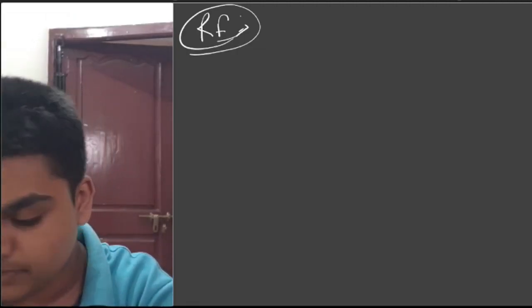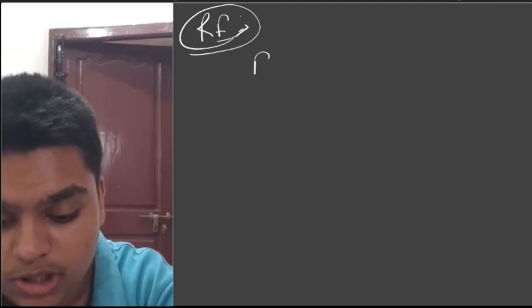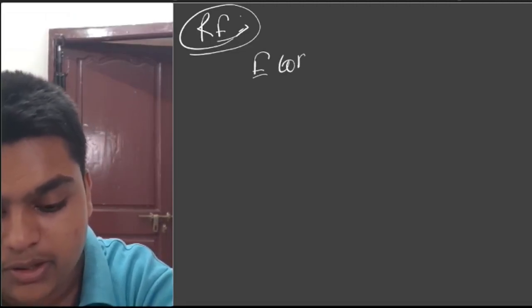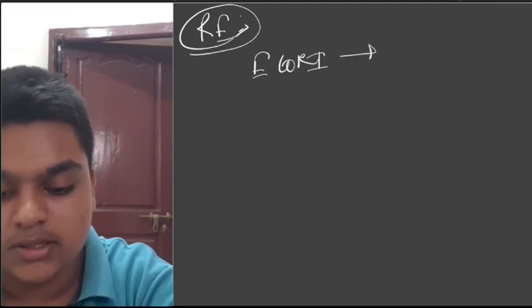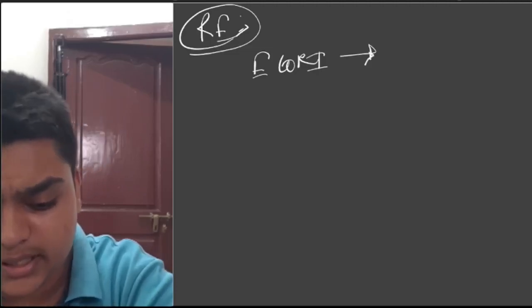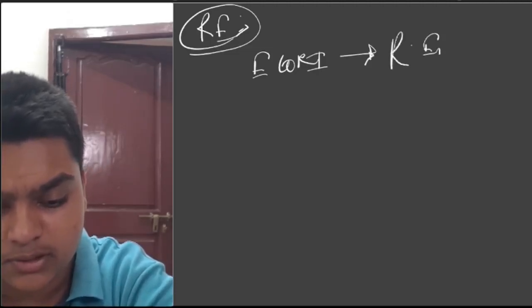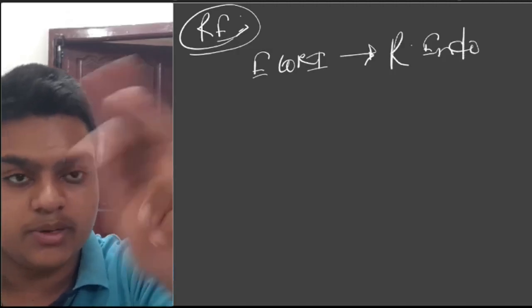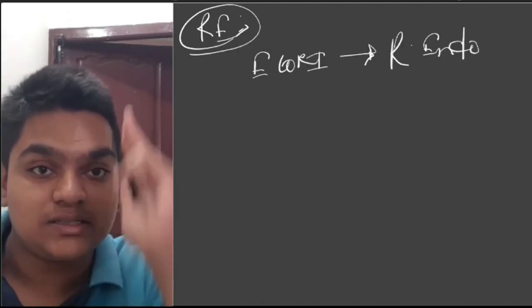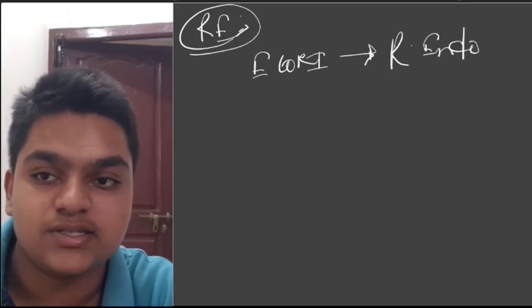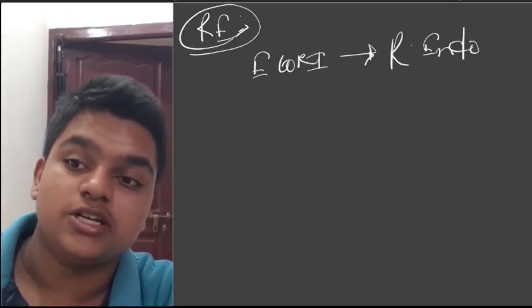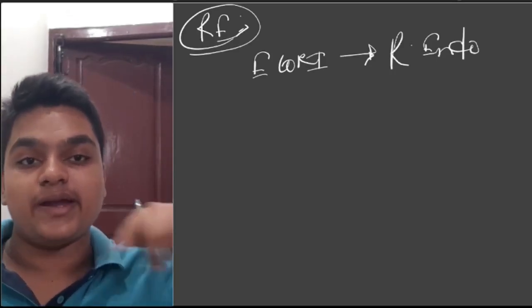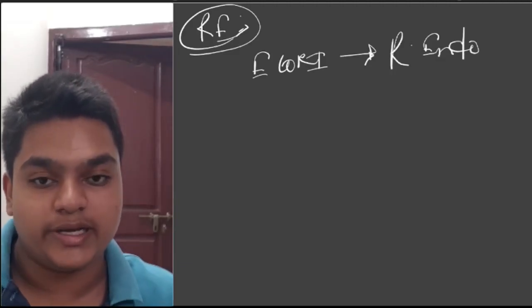Okay, no problem. Now I am talking about EcoRI, which is a restriction endonuclease. First of all, an endonuclease cuts in between the DNA, not at the ends. If the restriction enzyme cuts the DNA at the ends, it is called a restriction exonuclease.